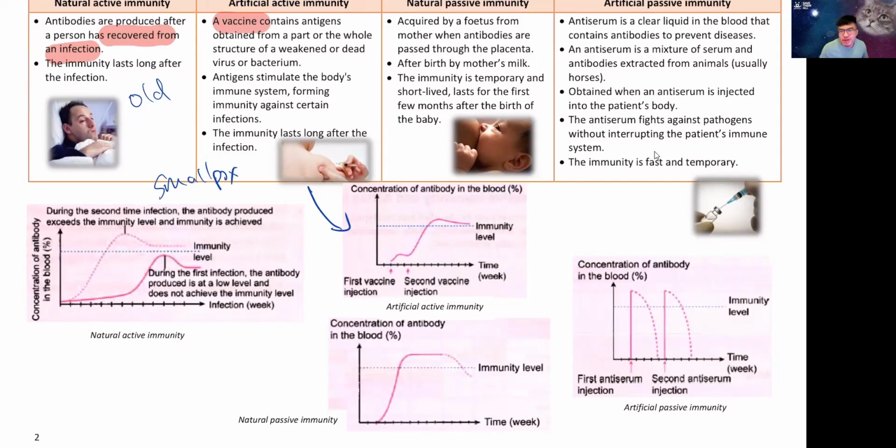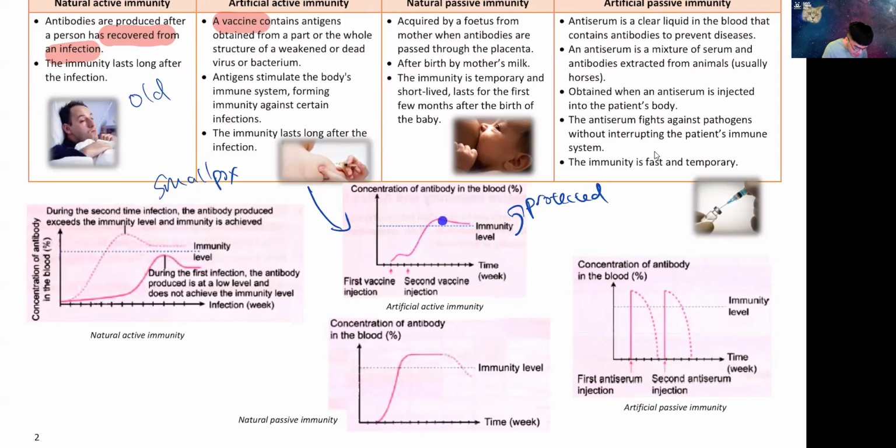So you might say, sir, how about the booster? Why do we need a booster? Because after 2 vaccinations, what is this? By the way, what is this blue line here? This blue line is called the immunity level. You must pass this level in order to be protected. Anywhere below here, you are not protected. You are unsafe. So even after taking the first dose, you didn't pass this level, you are still not protected. Yeah, you're protected to a certain degree, but not very much. But if you take the second dose, you see, you're very well protected. But some vaccines don't last for very long.